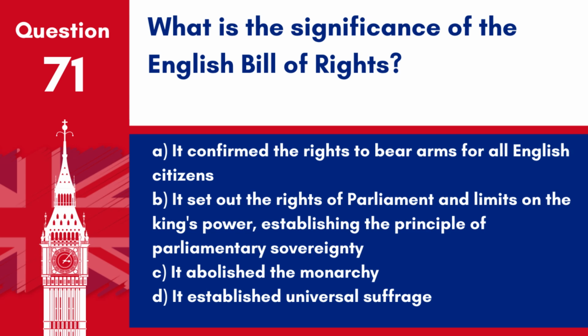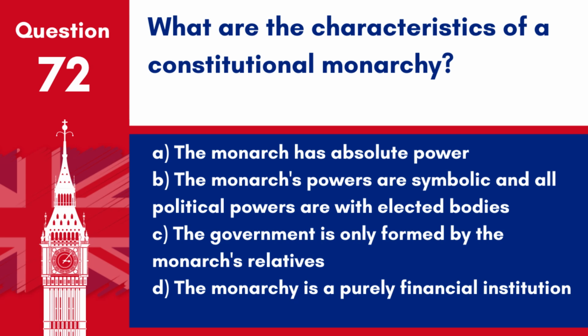Answer. B. It set out the rights of Parliament and limits on the King's power, establishing the principle of parliamentary sovereignty. The English Bill of Rights of 1689 is a fundamental document in English constitutional law. Question 72. What are the characteristics of a constitutional monarchy?